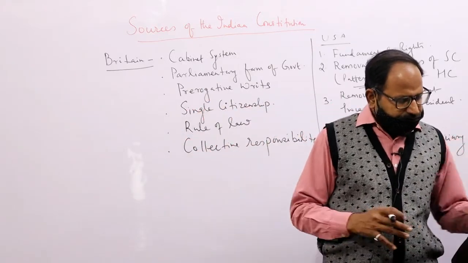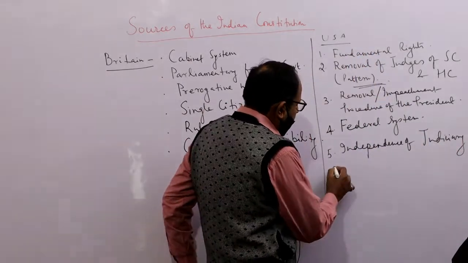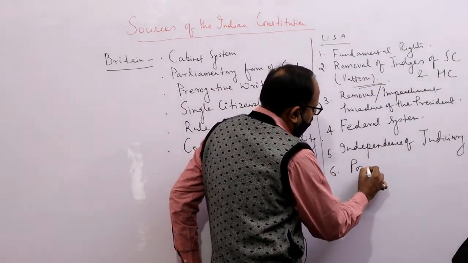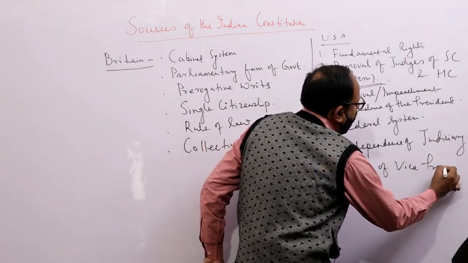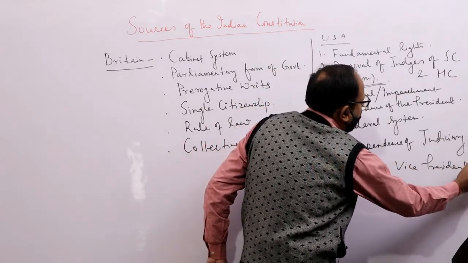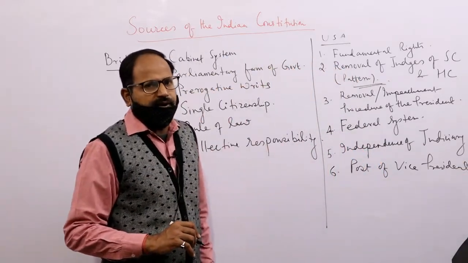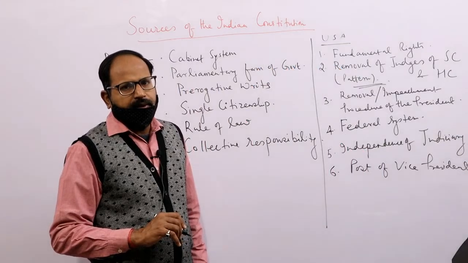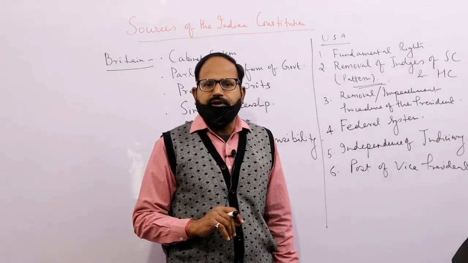After that, we have the post of vice president. The post of vice president has also been taken from the Constitution of USA.